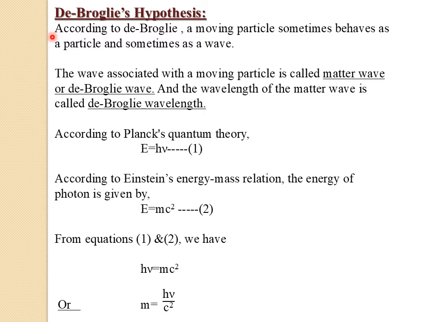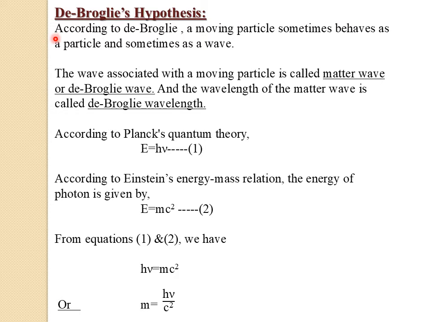Now the question will arise: when will it behave as a particle and when will it behave as a wave? The answer is that the moving particle behaves as a particle when it interacts with matter, and the same moving particle behaves as a wave when it propagates through space.